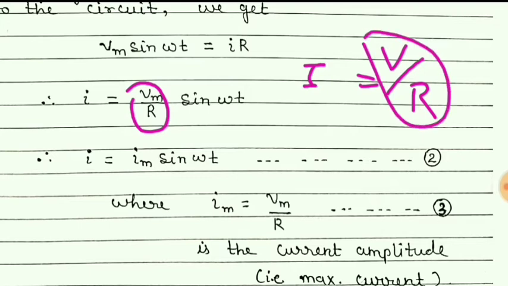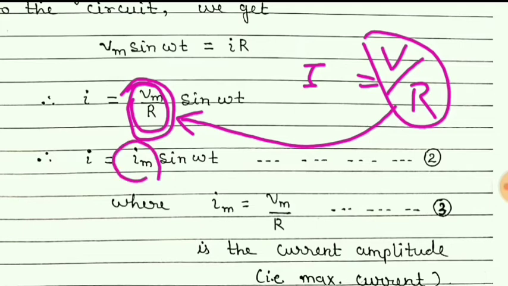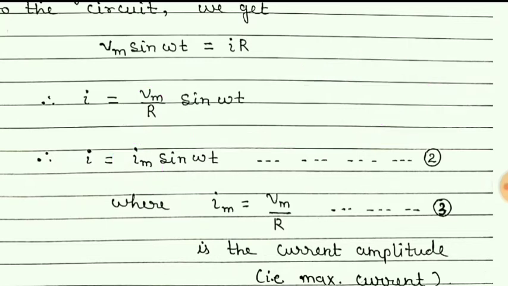So here also, this term is similar to this. And so here it is Vm upon R, that is equal to Im. As V by R is equal to I, we can say that Vm upon R is nothing but Im. Resistor R, its value remains constant. So here this R is a constant term.